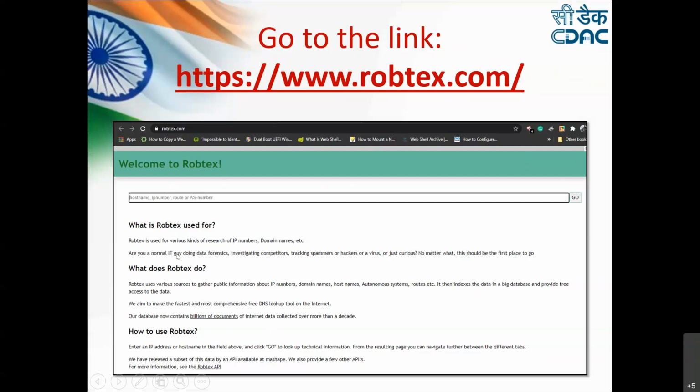It is also giving you a brief introduction about Robtex. What is Robtex used for? It is used for various kinds of research on IP numbers and domain names. What does Robtex do? It uses various sources to gather public information about what we have discussed. How to use Robtex? You can enter an IP address or host name and so on.